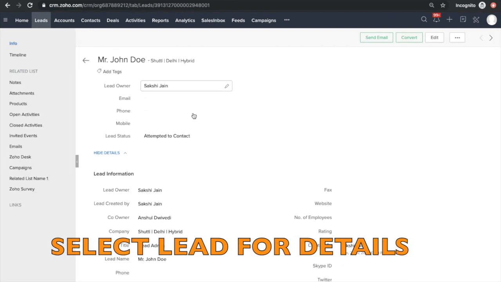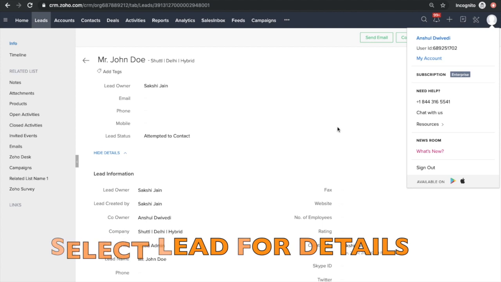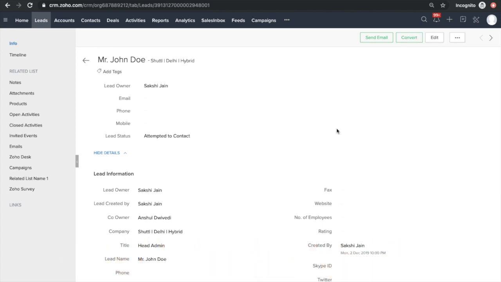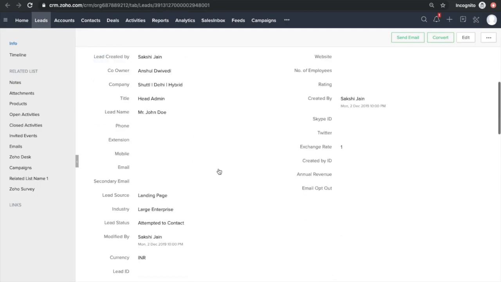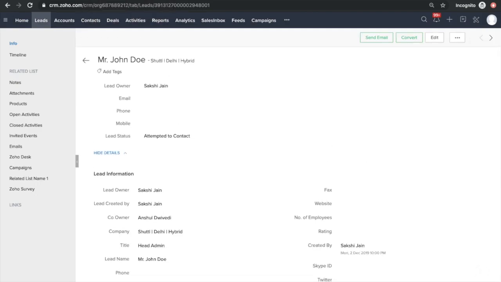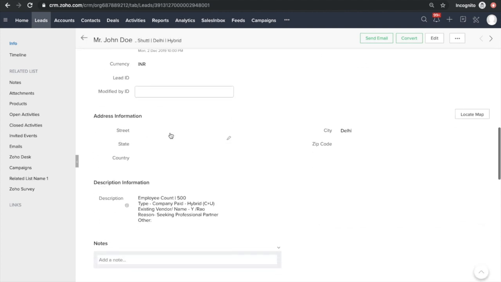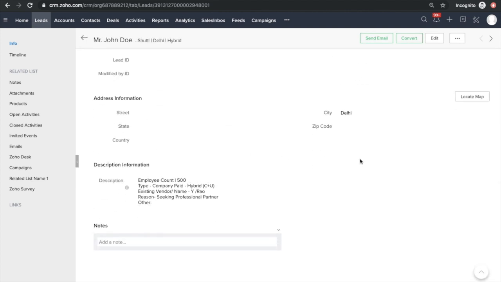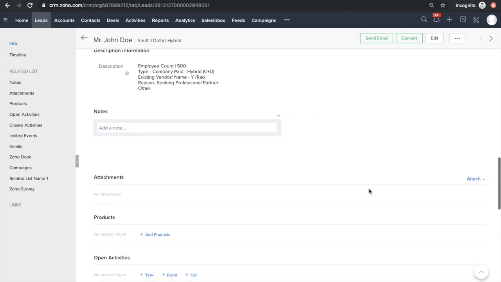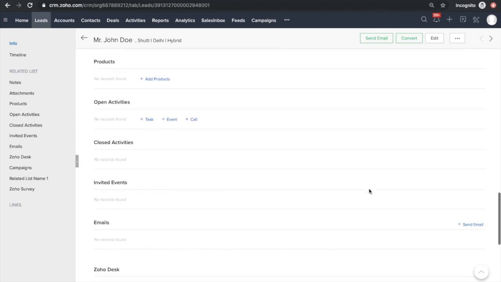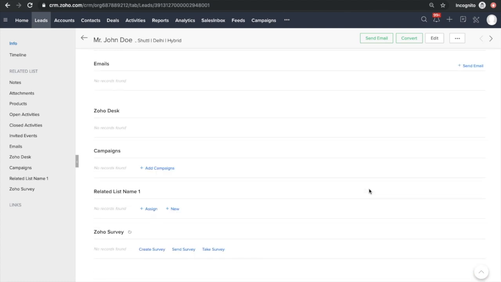Anshul can also see this because he was the co-owner of that lead, and through this also you can directly get into the lead. So we'll be using the first tab. This is the lead created by Sakshi, and you can see Anshul can view each and every piece of information which has been created by Sakshi.